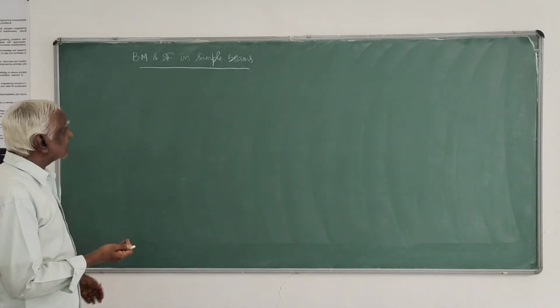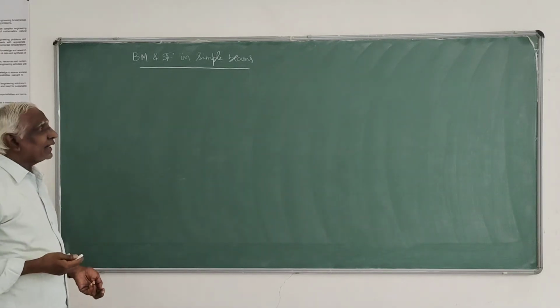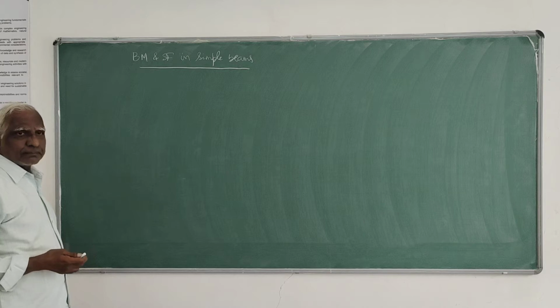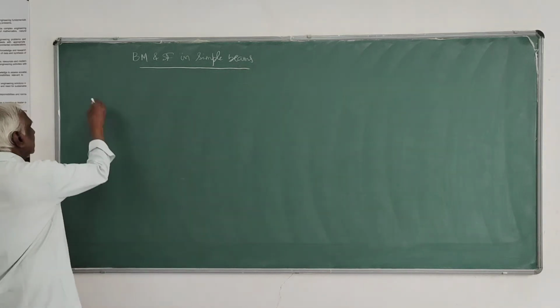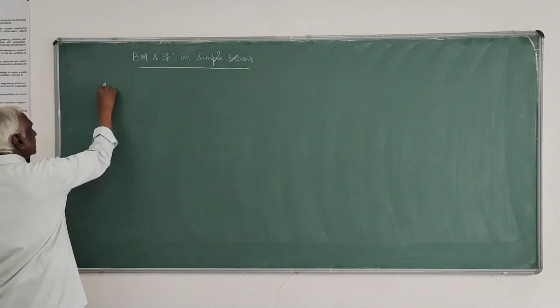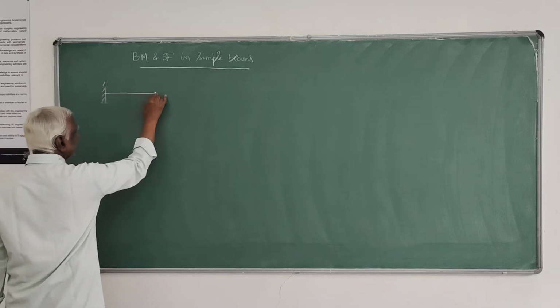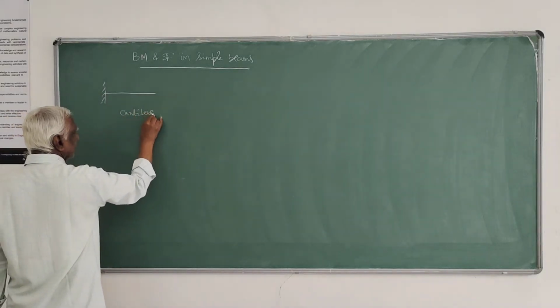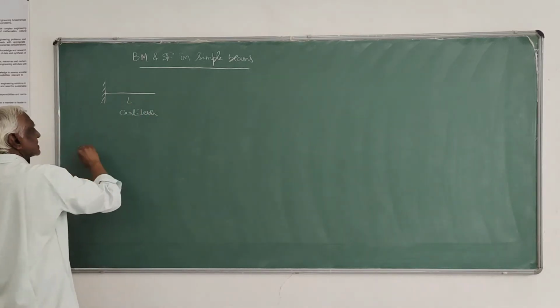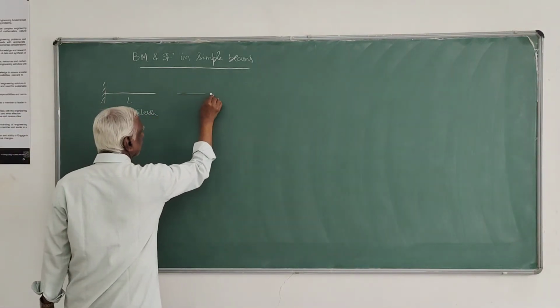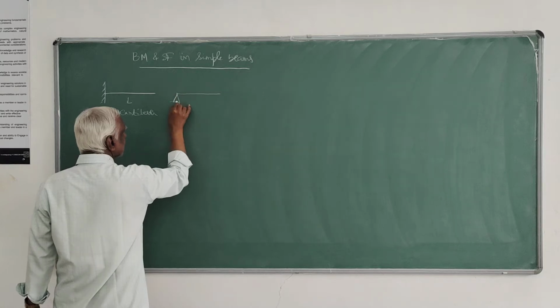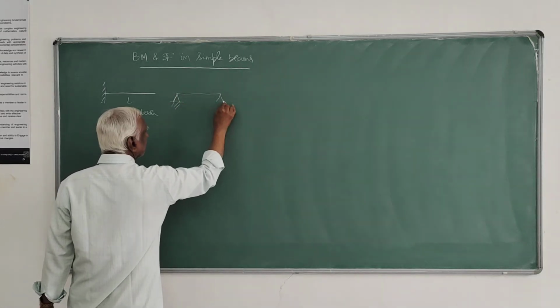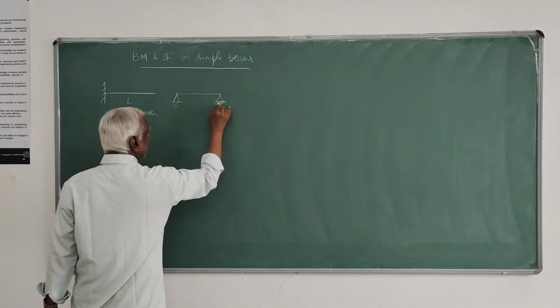So we'll take up bending moment and shear force in simple beams. Simple beams are usually defined as cantilever, usually of single span, or simply supported beams.